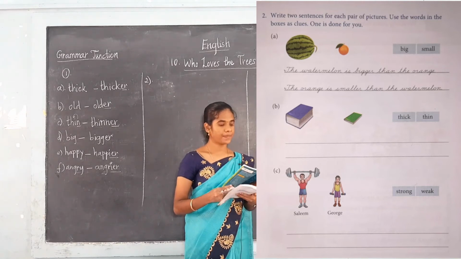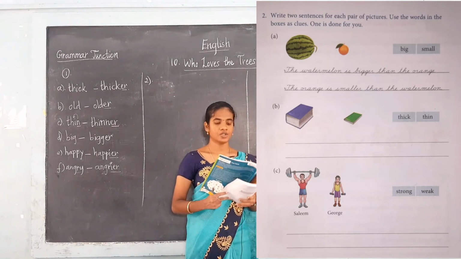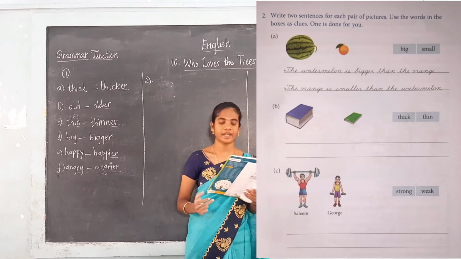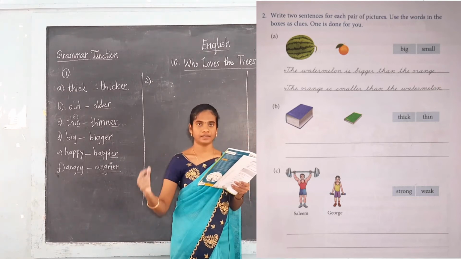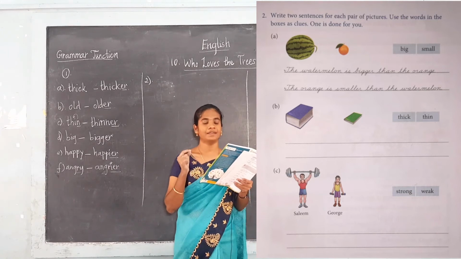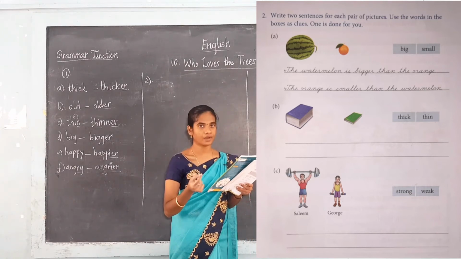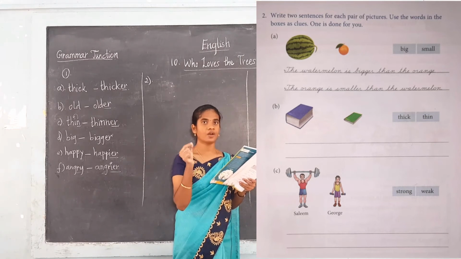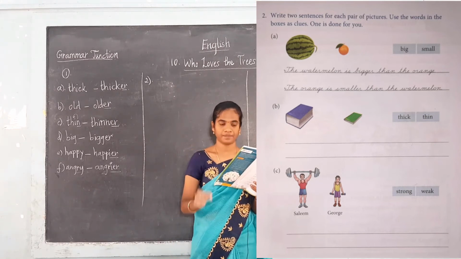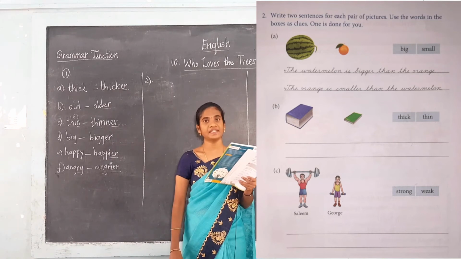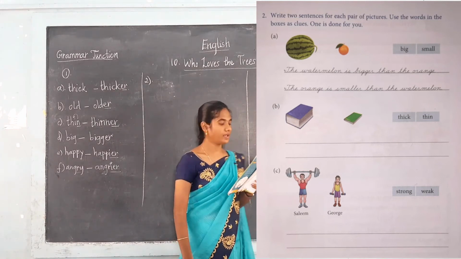See the next example, B1. So there is a book. What's the word they are given? Thick and thin. So what do you mean by thick? Thick means heavy. So in your book you can write with your pencil, the meaning of thick is heavy, and thin means lightweight. Okay.